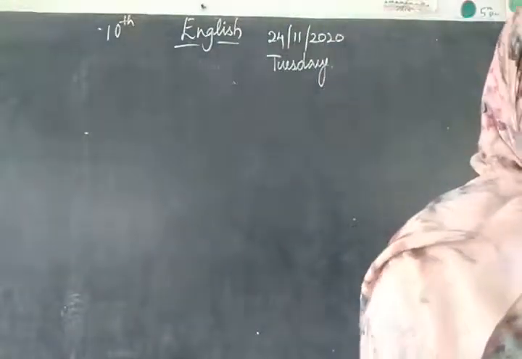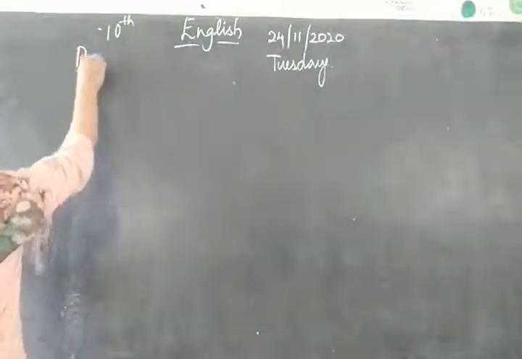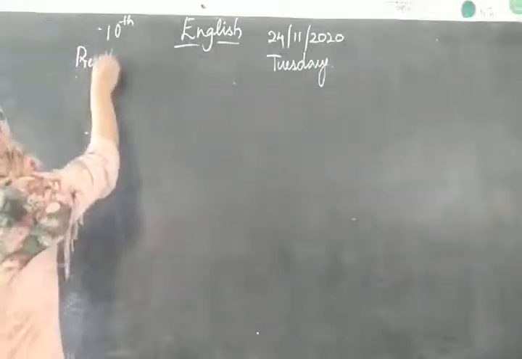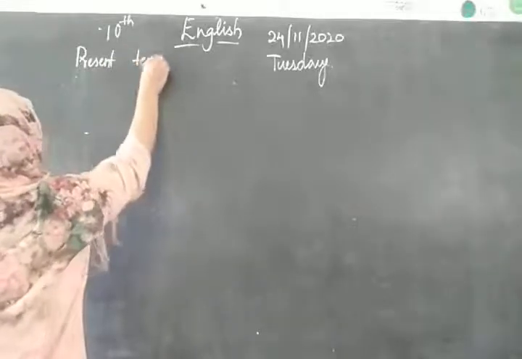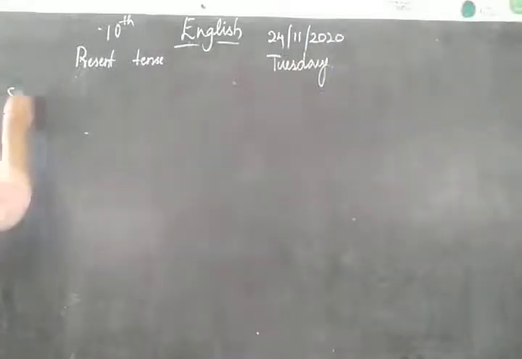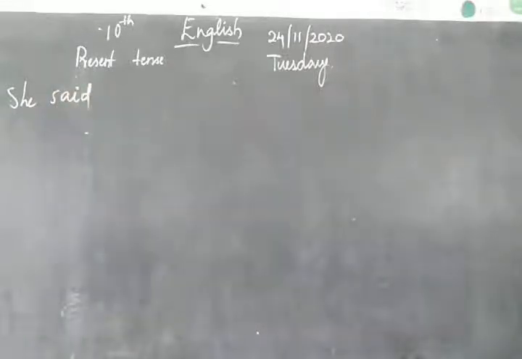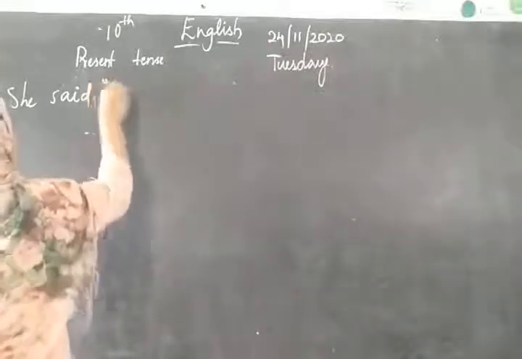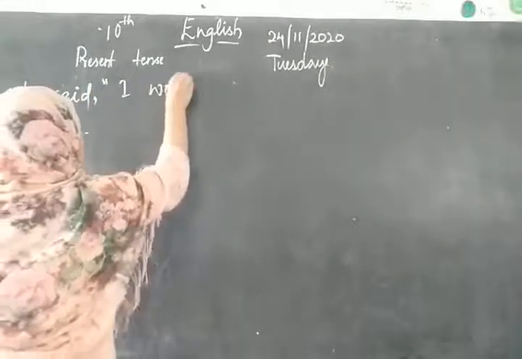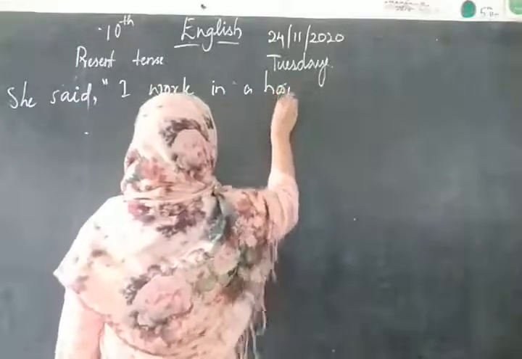Now let me look at the first statement, that is present tense. Example: She said, "I work in a hospital."